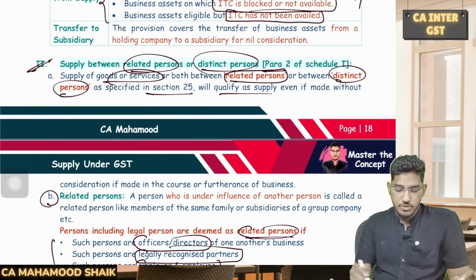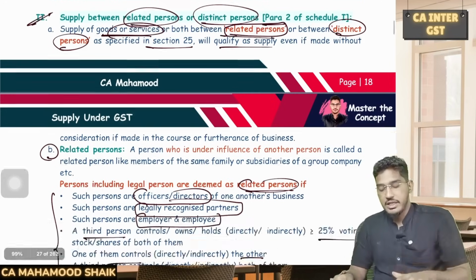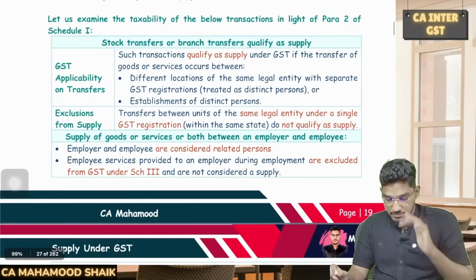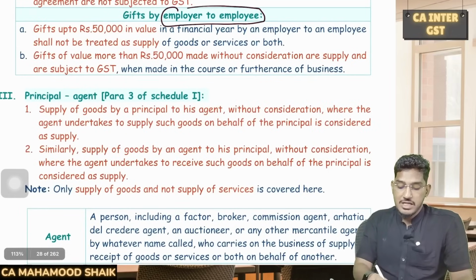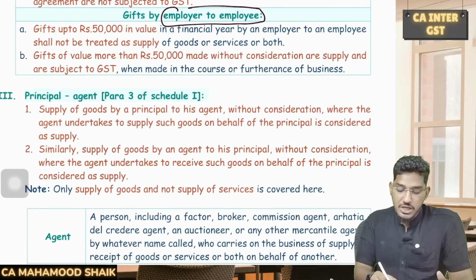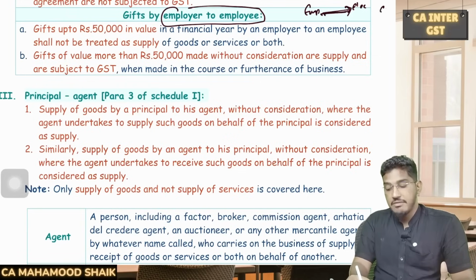even if done without consideration. What is that? Supply of goods or services, or both, between related persons or between distinct persons under section 25 will qualify as supply even if done without consideration, if done in the course or furtherance of business. However, there is one exception here. Sir, employer and employee, will they be considered related? Yes. If any gifts are given by the employer to the employee... Sir, when I say gift, there will not be any consideration, no. So when the employer is giving a gift to an employee, since they both are related persons, and there is no consideration, still it has to be treated as supply, right?